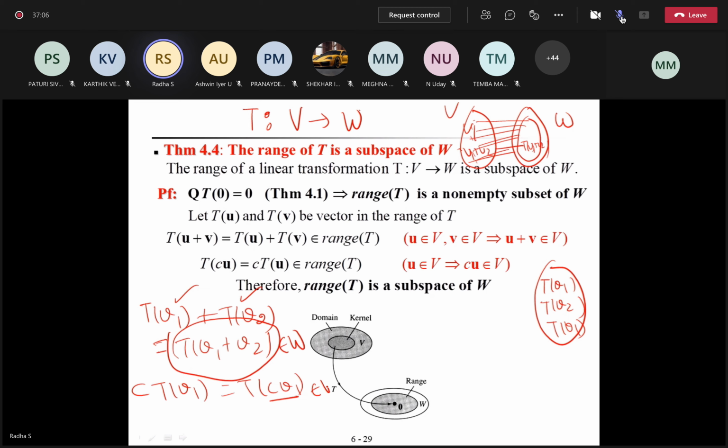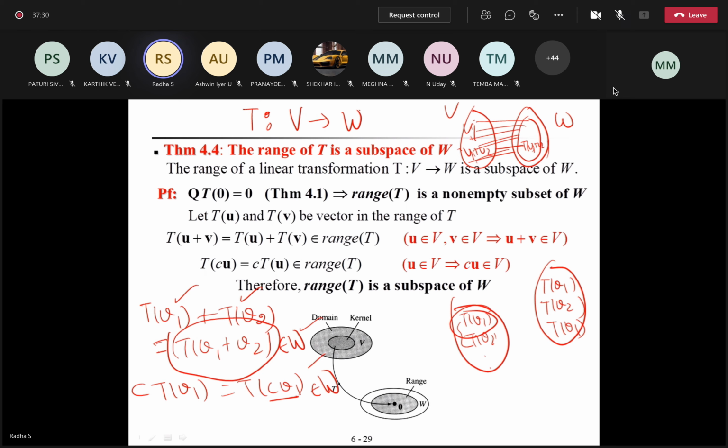Therefore both the properties are satisfied. W has elements of the form T of V1, T of V2, like this. I took two elements and proved that the sum also belongs to W. Then I took one element and proved that scalar multiplication of that also belongs to W.